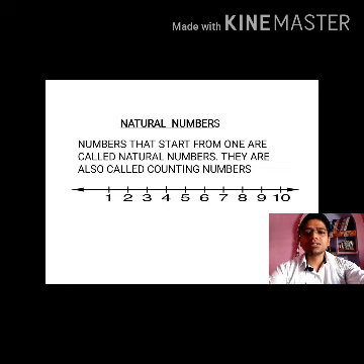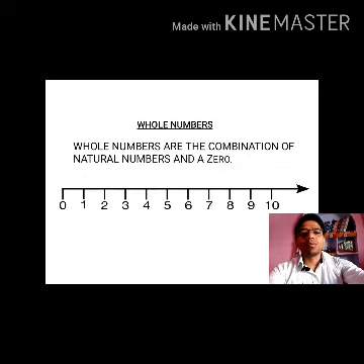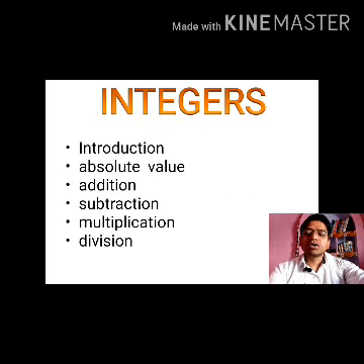Okay, what are whole numbers? Whole numbers are the combination of natural numbers and a 0. That means if I include a 0 in the set of natural numbers, then it becomes the set of whole numbers. So these two groups of numbers we have already learned in our previous classes. Today we are going to learn our third group of numbers, that is integers. In today's video, the topics we are going to cover: introduction, absolute value, addition, subtraction, multiplication and division of integers.